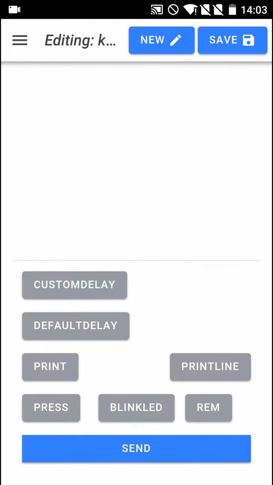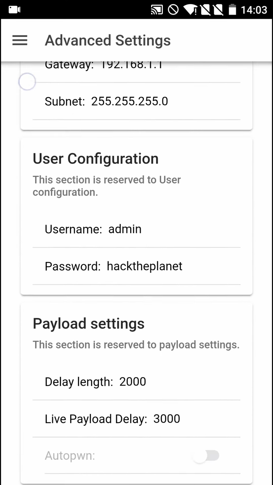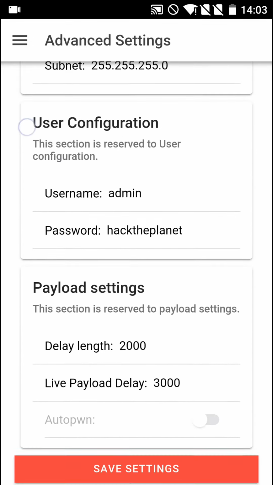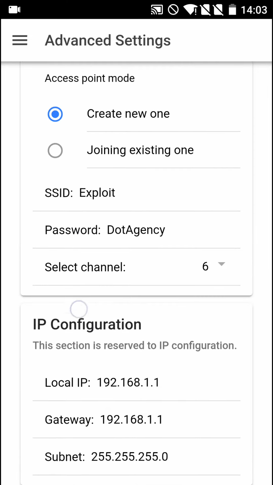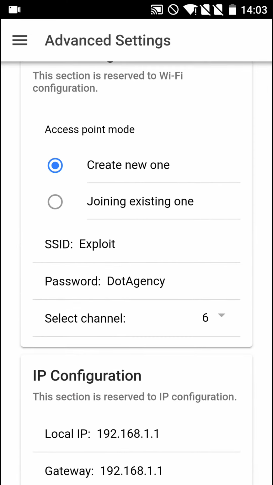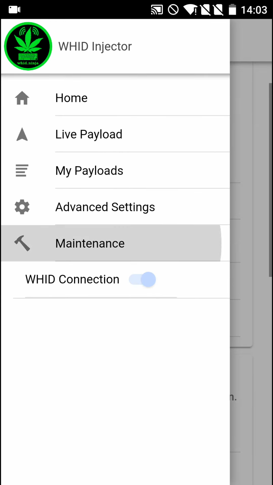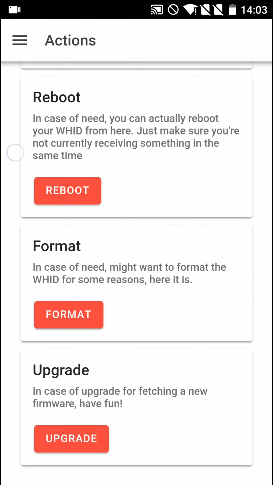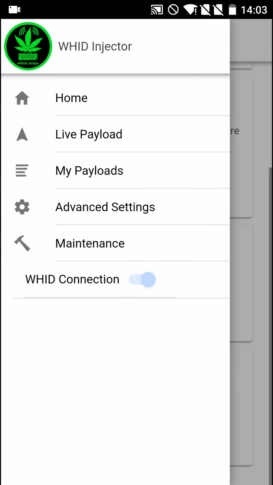Here, advanced settings. So you can modify the settings of the WHID injector, like username, passwords, payloads, delays, SSID, and whether it's acting as an access point or in client mode. You can change the IP configuration, reboot, format, and upgrade over the air.